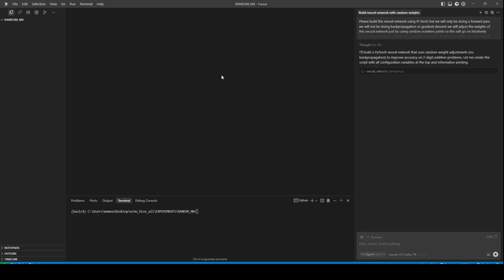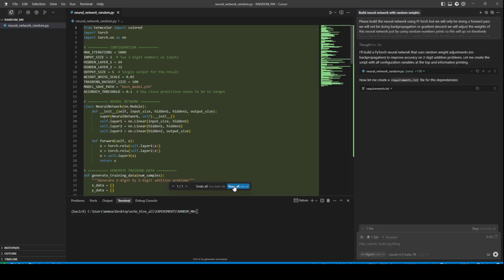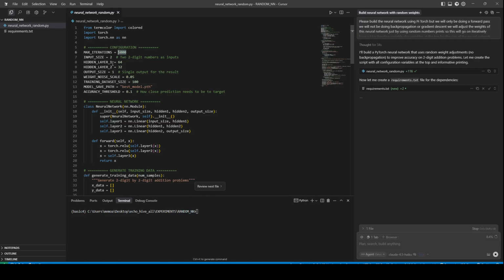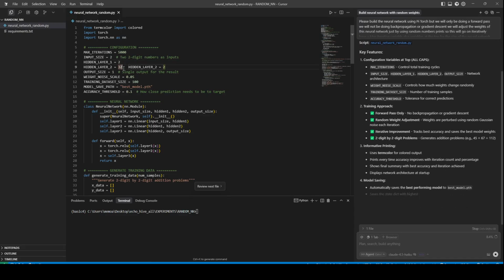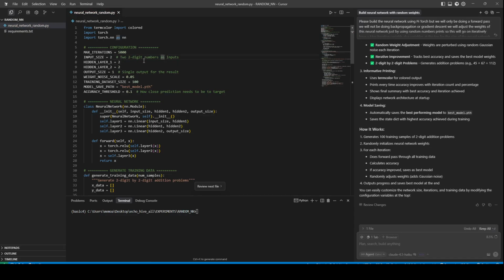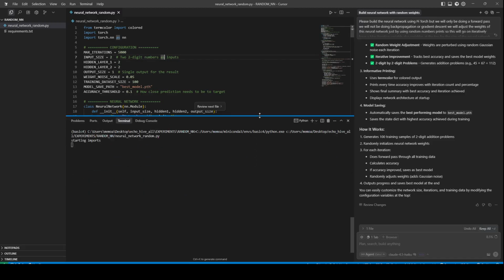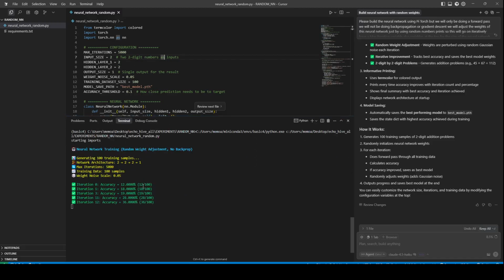I think it is an interesting exercise because this will actually converge. I have actually done this before, and 5,000 iterations. So you don't even need this many neurons. Let's just try 2 neurons each. And training data set is 100. That should still be all right. Let's run this.